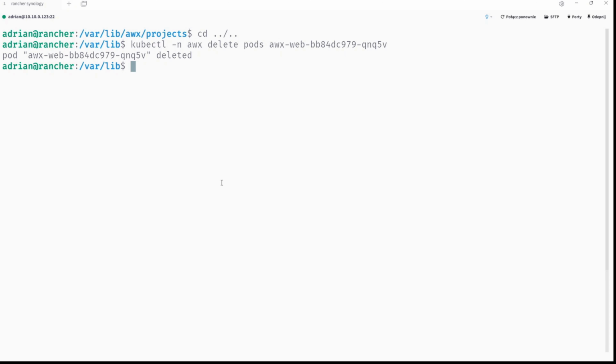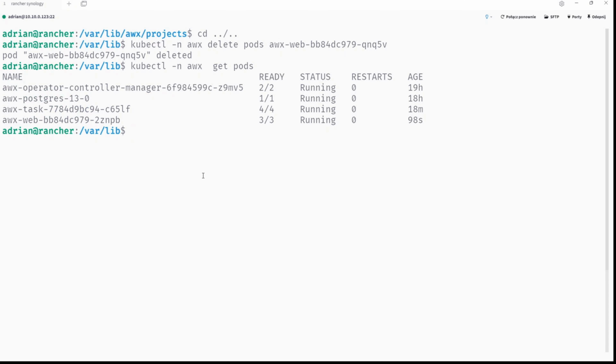So now the pod is deleted, and we will check if the pod was recreated. So first of all, kubectl, dash namespace awx, get pods, and just like that, and it is with a different string.